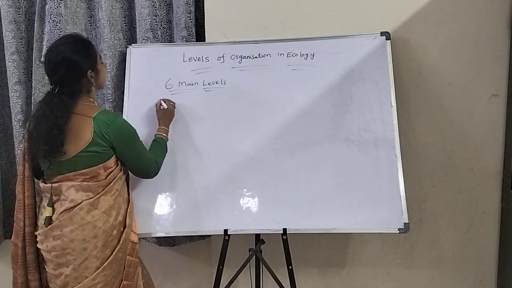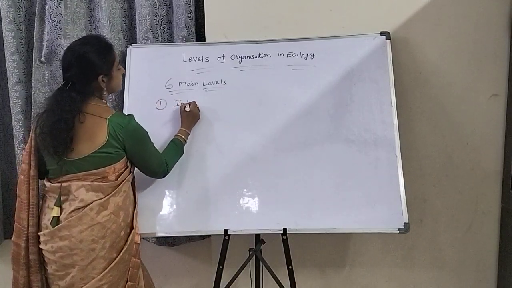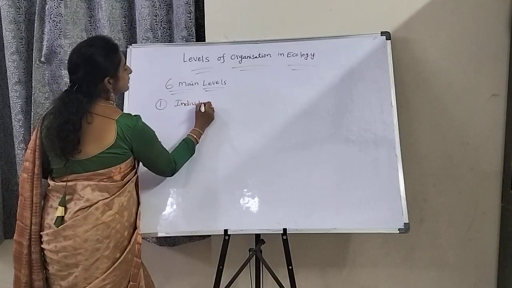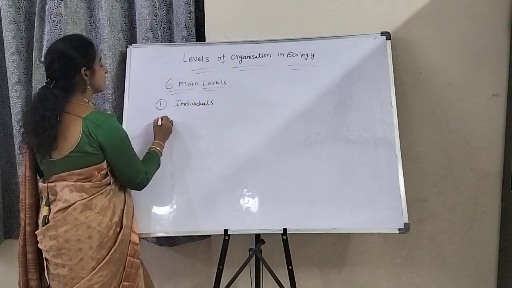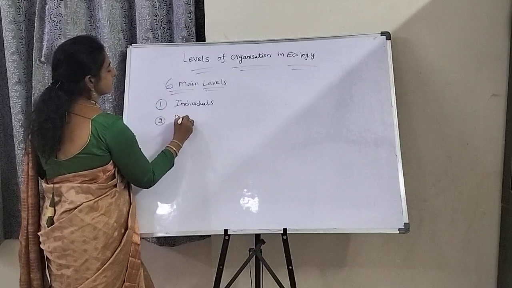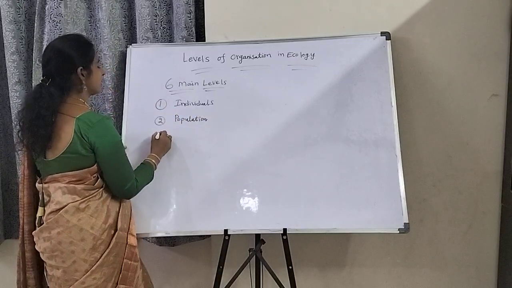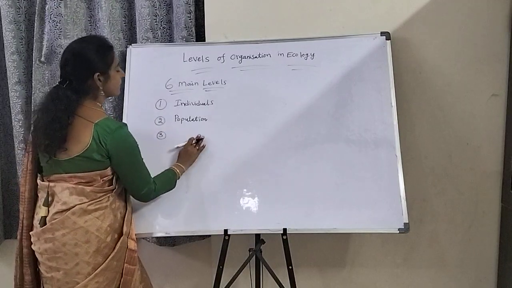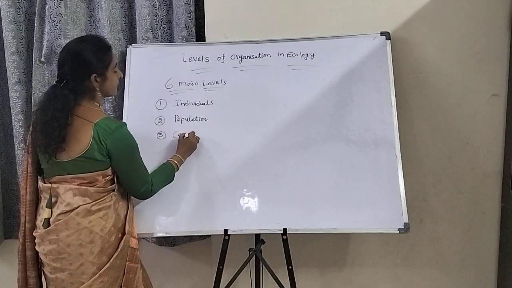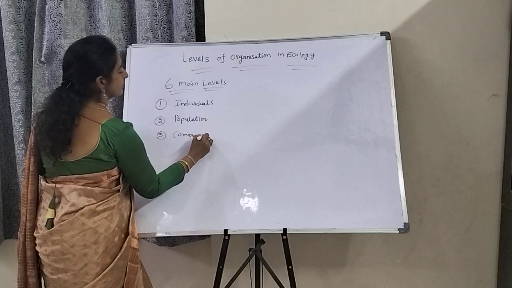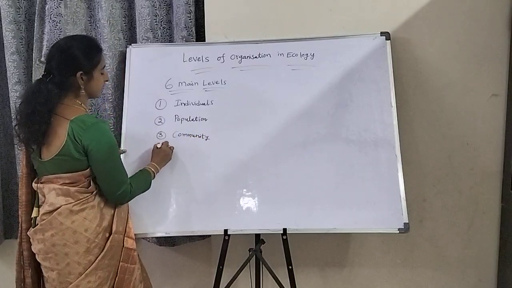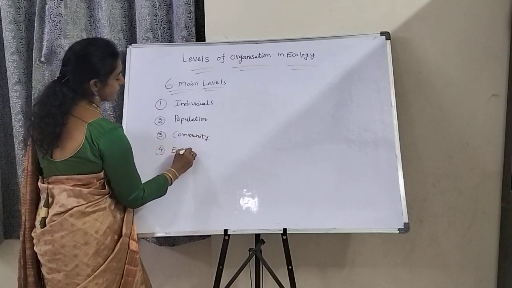First one is individuals. Second one is population. Third one is community. Fourth one is ecosystem.